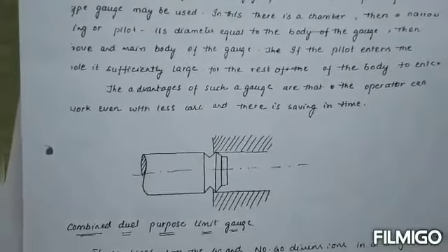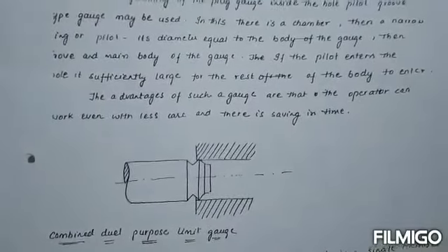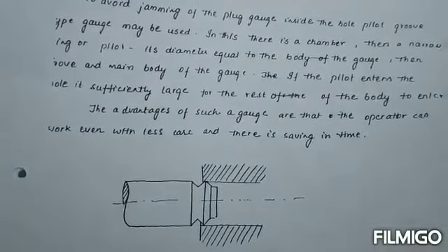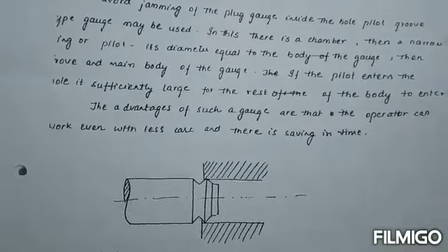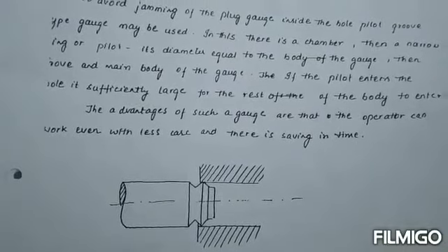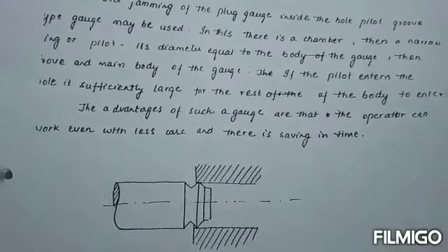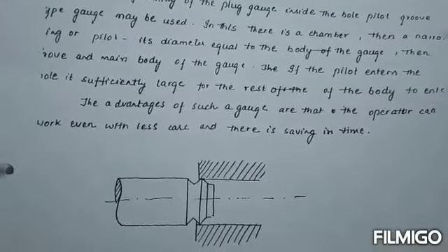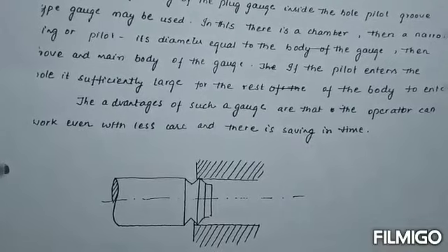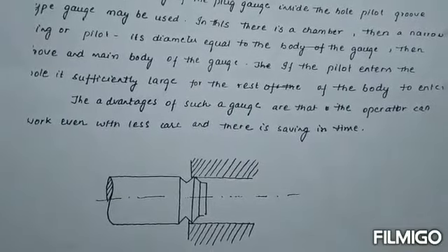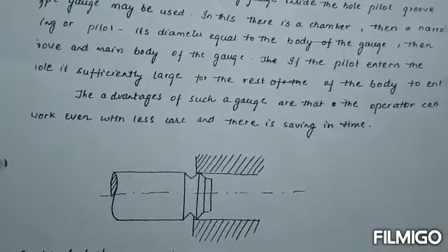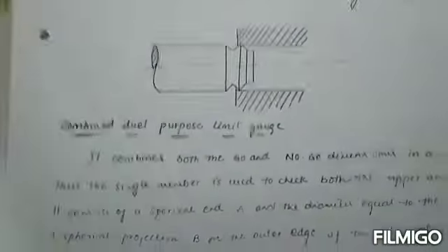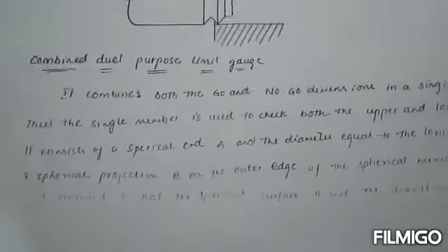Pilot plug gauge, where the hole and the shaft are moving continuously about the surface. Okay, and also to avoid the jamming of the plug gauge inside the hole, the pilot groove type of the gauge also may be used. Okay, the advantages of such a gauge are that the operator can work with less care, which is even more important for the pilot plug gauge. Okay, next, the combined dual purpose limit gauge.